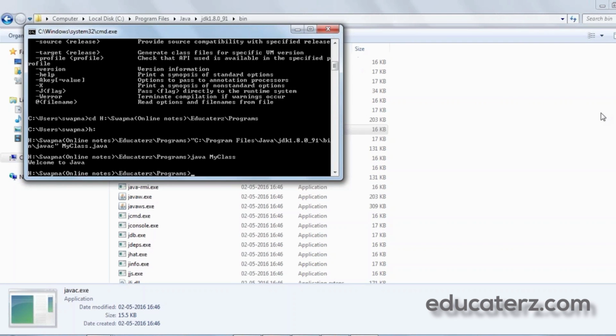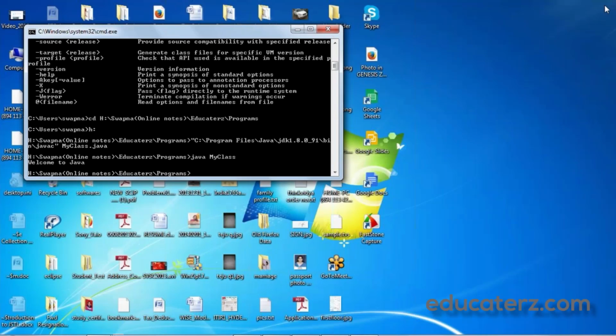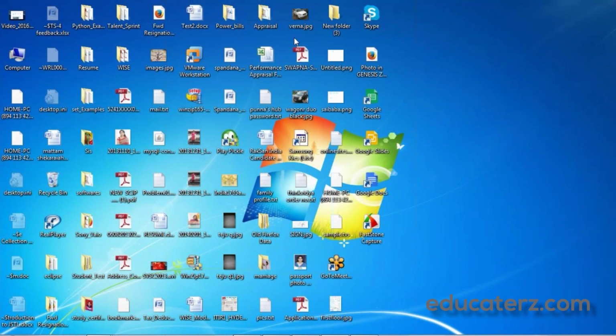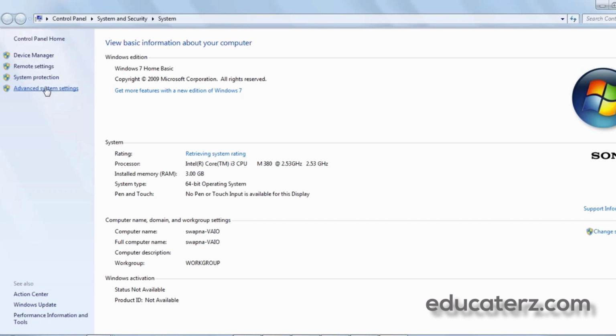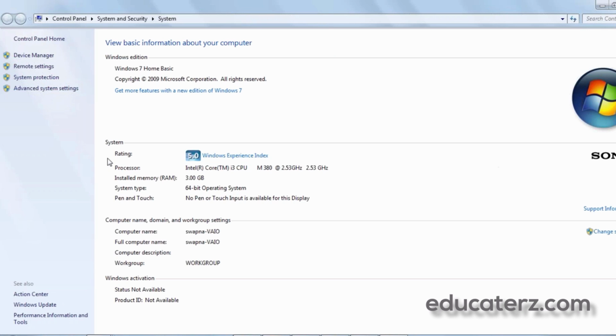So we need to right click on My Computer and go to properties, advanced system settings.